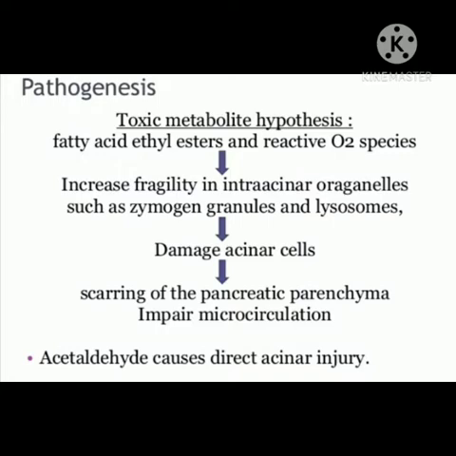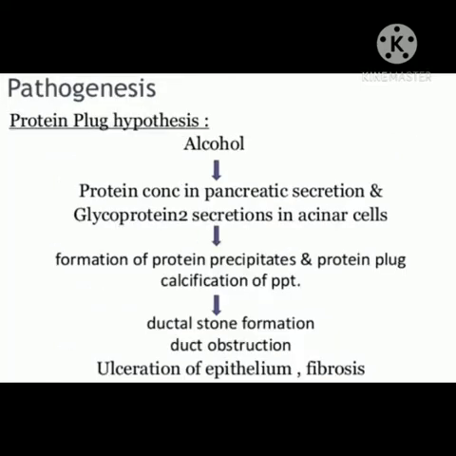Acetaldehyde causes direct acinar injury. Protein plug hypothesis: alcohol induces an increase in protein concentration in pancreatic secretion and glycoprotein 2 secretion in acinar cells, which induces formation of protein precipitate and protein plugs, calcification of the plugs, resulting in ductal stone formation and ductal obstruction.